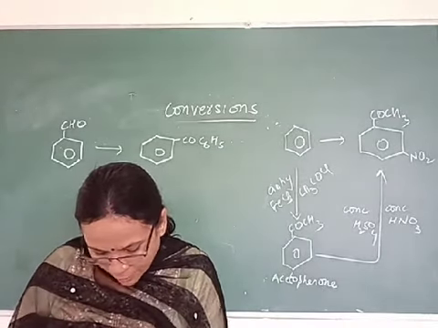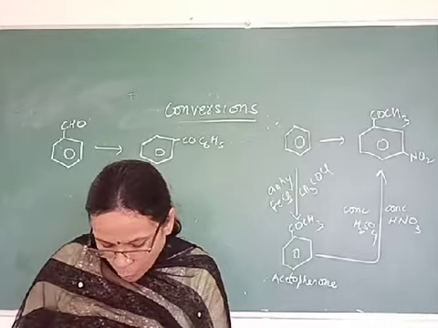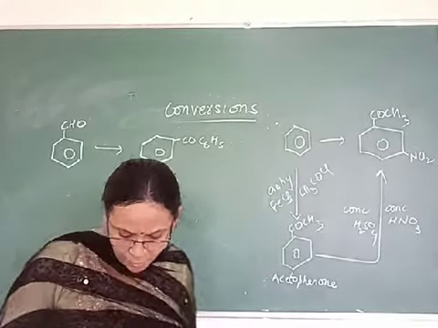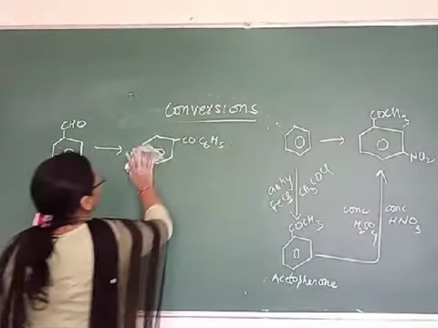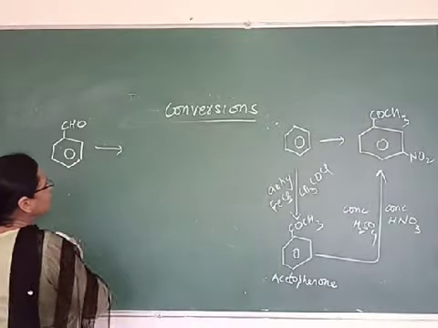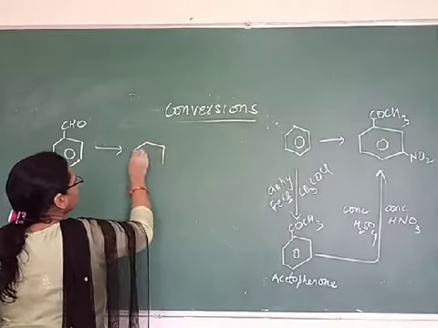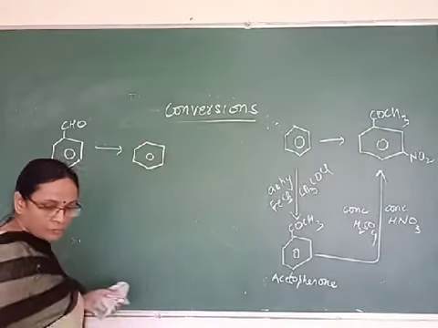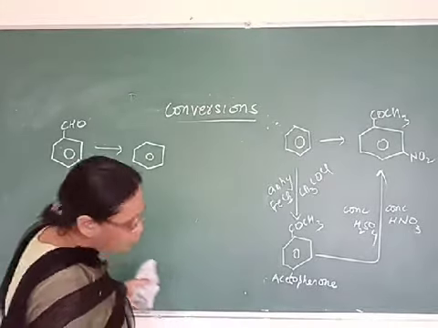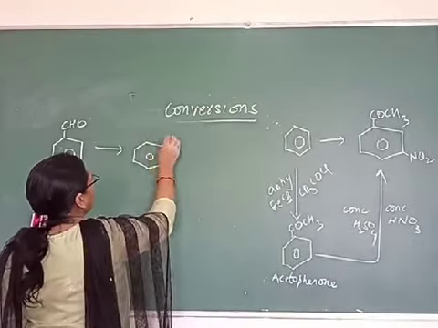Bromobenzene to 1-phenylethanol. This is benzaldehyde to 3-phenylpropanol.